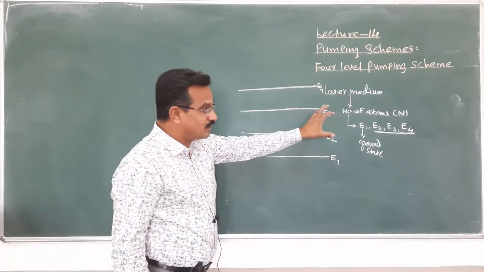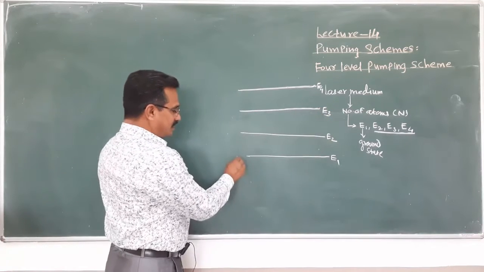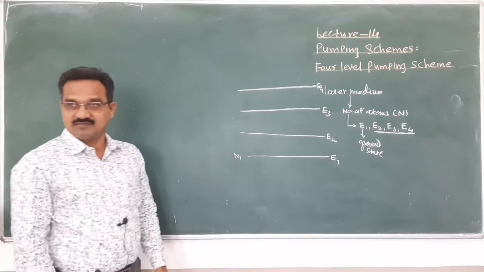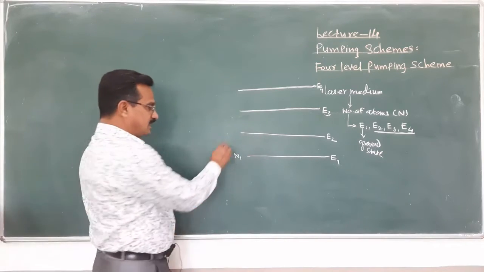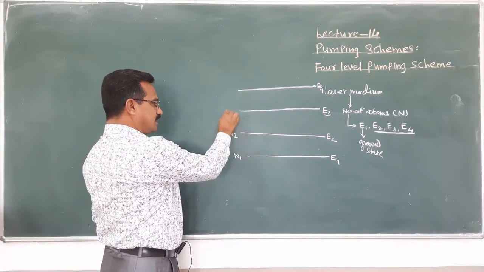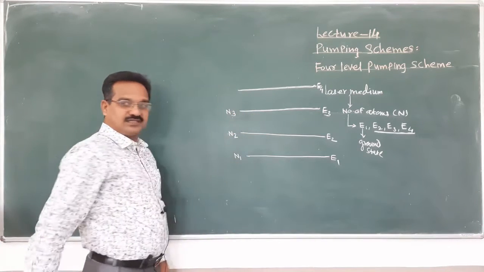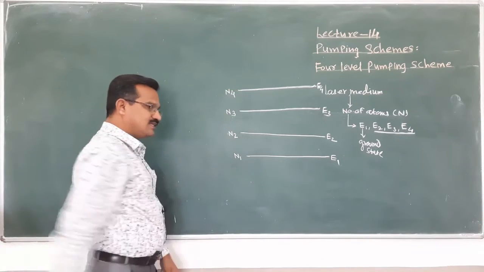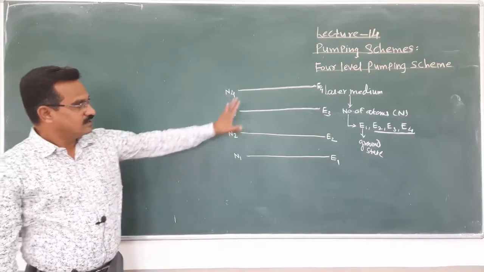The number of atoms present in energy level E1 is N1, in E2 is N2, in E3 is N3, and in E4 is N4.